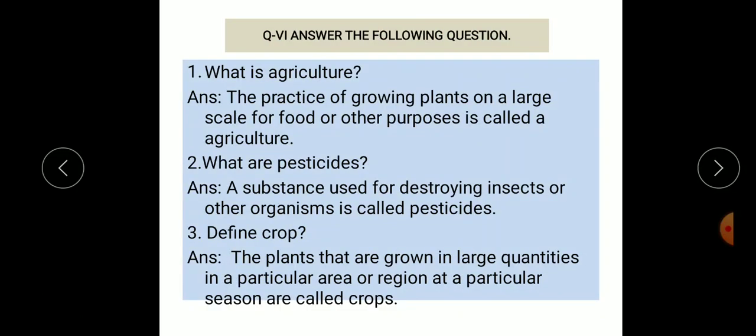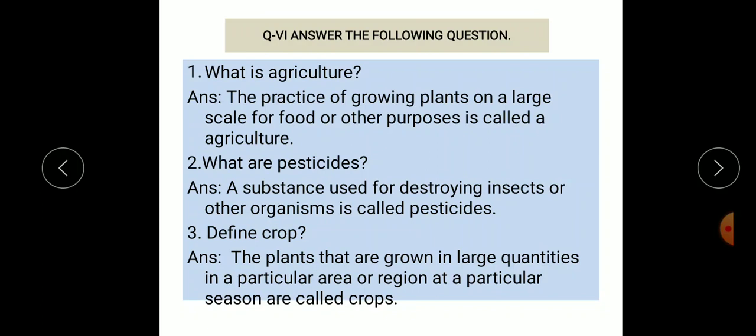The sixth main question is answer the following questions. What is agriculture? Answer: the practice of growing plants on a large scale for food or other purposes is called agriculture. Question number 2. What are pesticides?